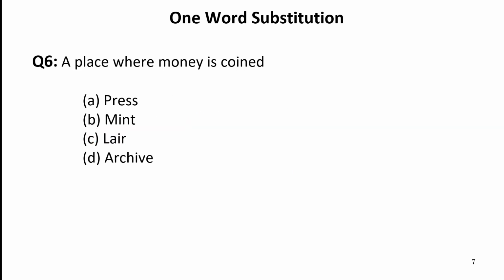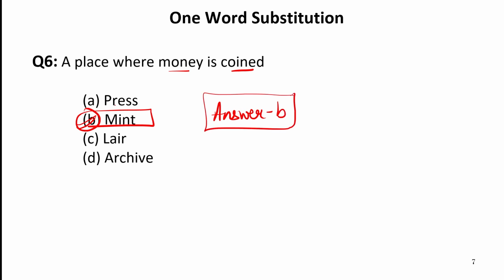Now let us move to the next one word substitution, that is a place where money is coined. So a place where money is coined is known as mint, where coins are made, where currency is made. So our answer is B. Now press is related to newspaper and journal, where newspapers are printed is known as press. Now we have a word lair. Lair means where wild animals are, where wild animals take rest or hide.